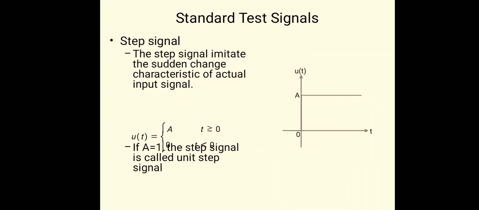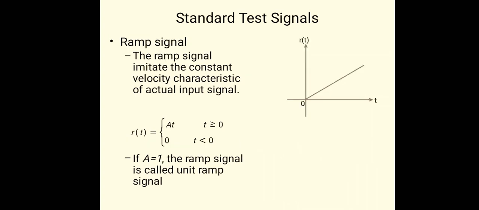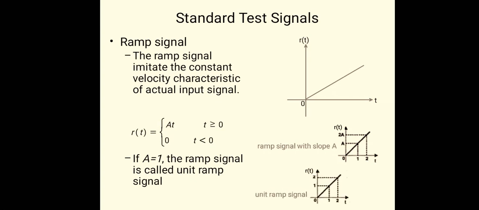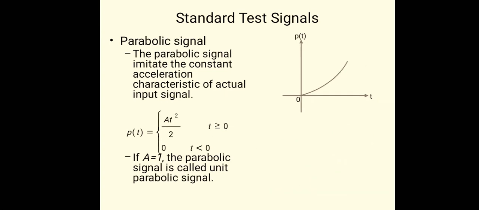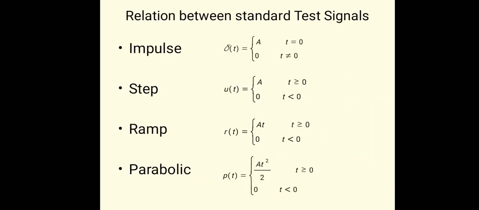So these things are very important. Laplace of step signal is A by s. Laplace of ramp signal is A by s square. Laplace of the parabolic input is A by s cube. These things are important. This is the summary of all standard test inputs which we are going to use for the analysis of the control system in the time domain.